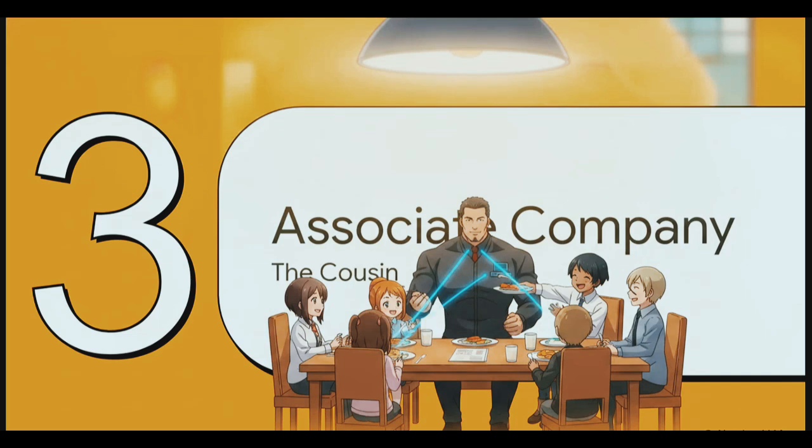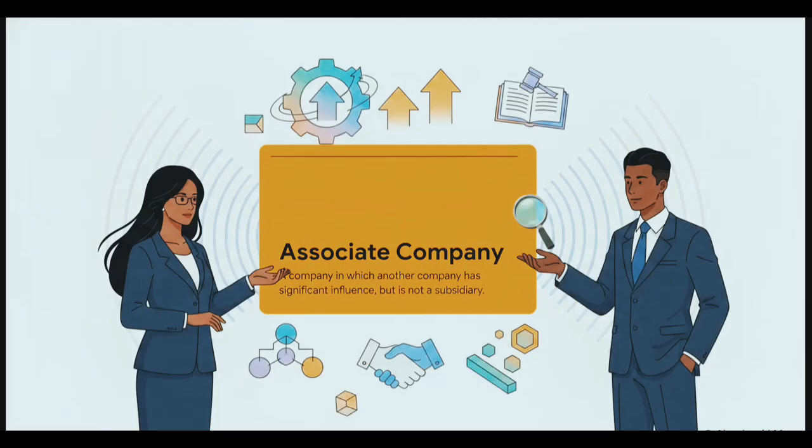Okay, Section 3, the cousin. Let's talk about the associate company. All right, so we've thoroughly covered the parents and the children. Let's shift our focus to the cousins of the corporate family. These are companies that sit at the exact same dinner table, but they are not fully controlled by the parent.